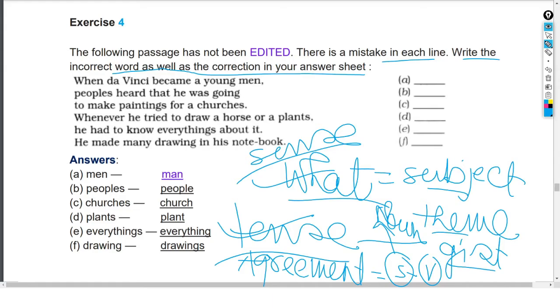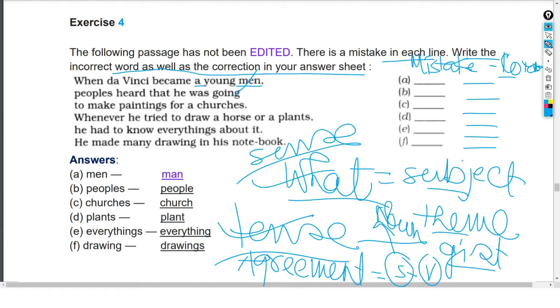So now we are talking about Leonardo da Vinci. When Da Vinci became a young man, ये बहुत सिंपल है. ये देखिए, a young man, ये इधर a है, इधर man है, तो ये गलत है ना। तो आपको एग्जाम में ऐसा भी लिखने को बोला जाता है कि सो सपोज there will be two parts here, in one part you will be writing the mistake, and in another part you will be writing the correct one, that means you will be writing the answer.